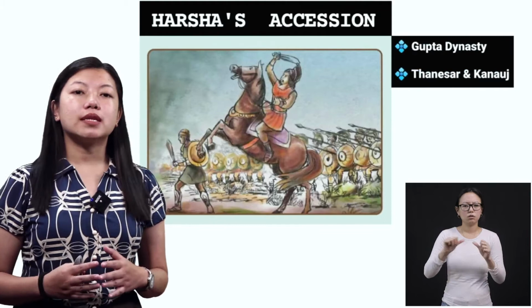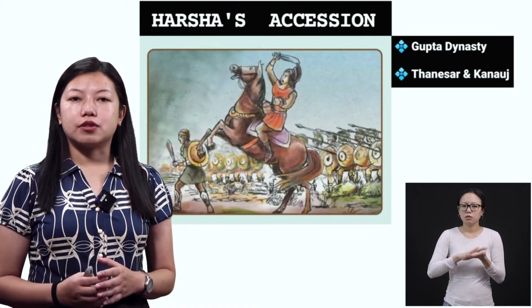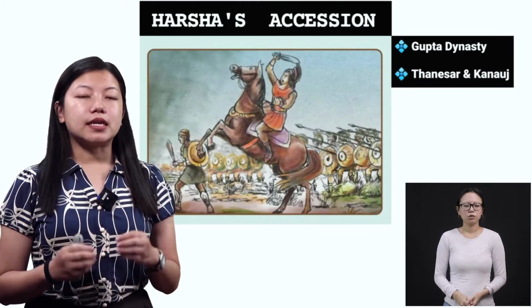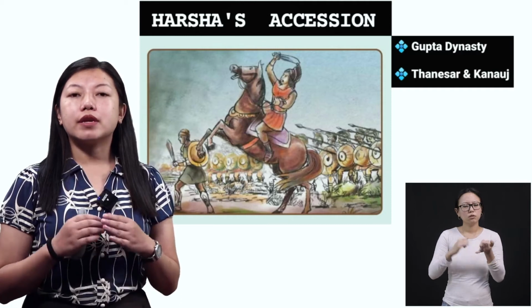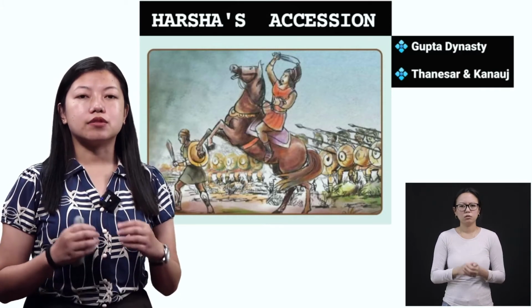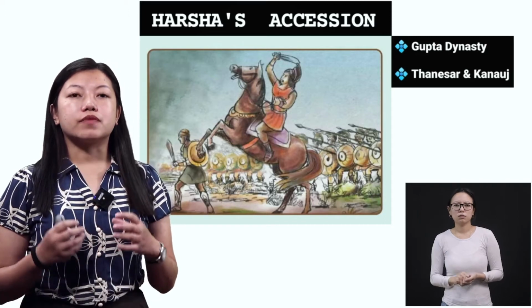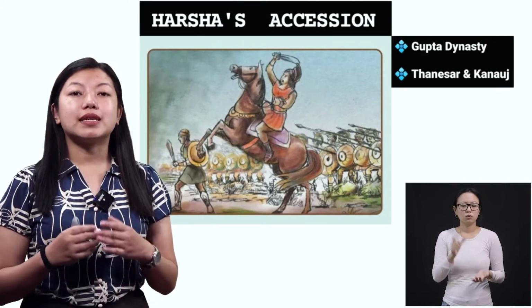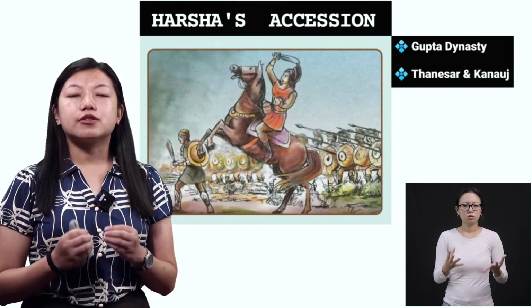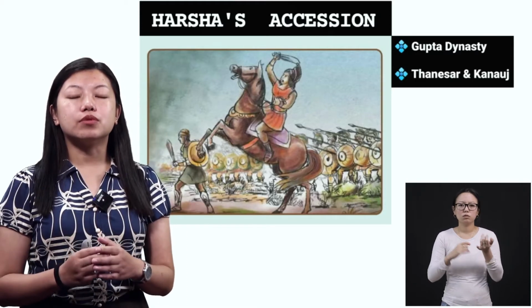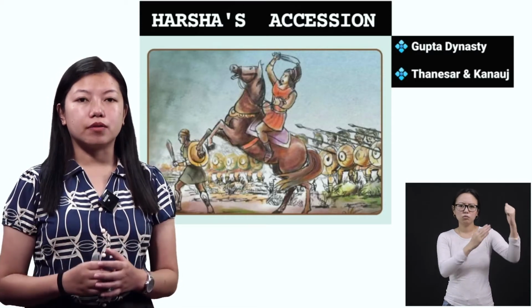So starting with Harsha's accession. I told you that he became a ruler at a very young age of 16 to 17. And when he became a ruler, he was very powerful and he was very intelligent, okay? That is why he was able to rule over such a big area.